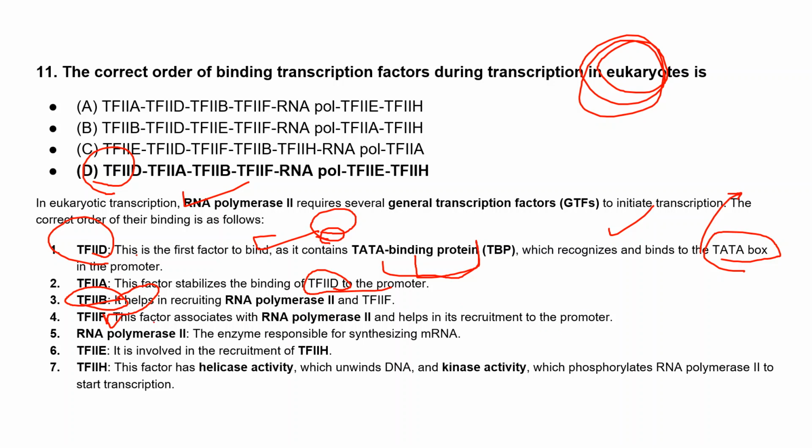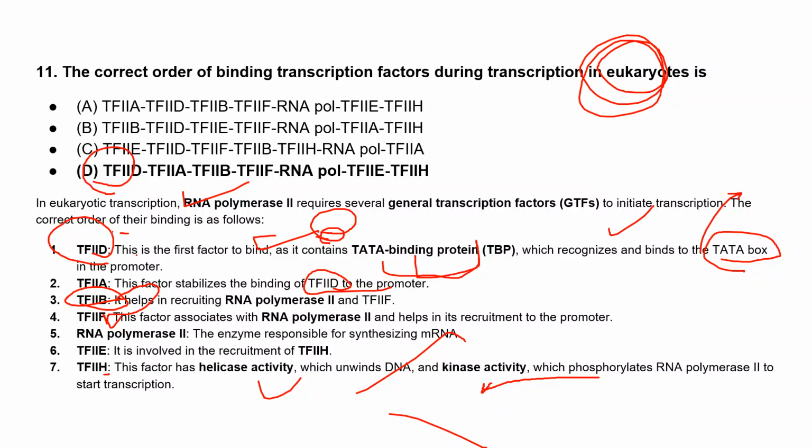So after that, this RNA polymerase 2 will come once this B and F will come. So this B and F will help the RNA polymerase to synthesize the mRNA. Okay, and then E and H. This E will come and it will recruit the H, and this transcription factor H has helicase activity, and it will unwind the DNA, and also has kinase activity. This kinase activity phosphorylates the RNA polymerase 2 to start the transcription process.